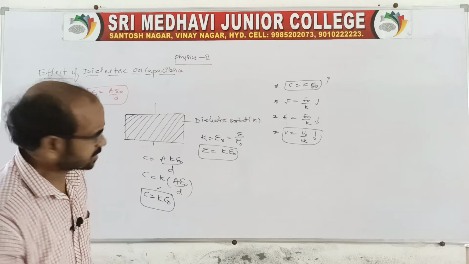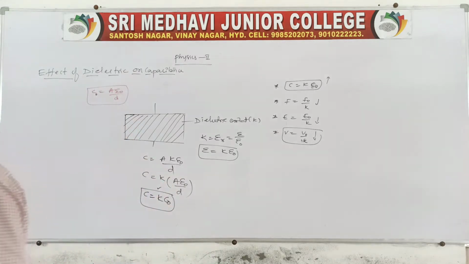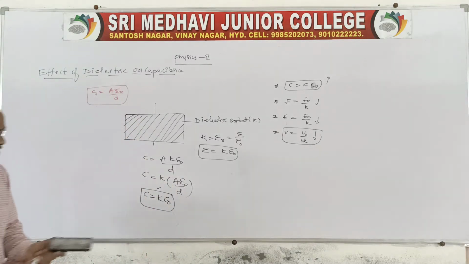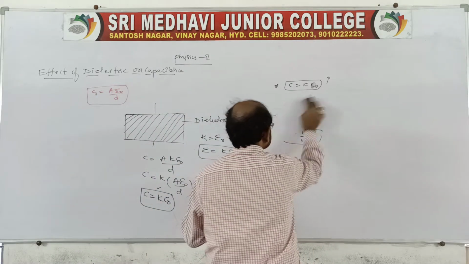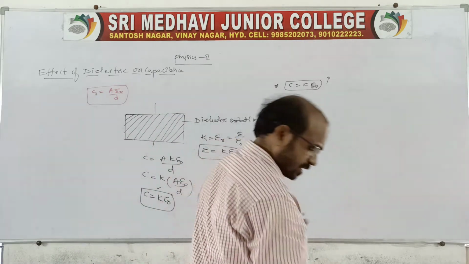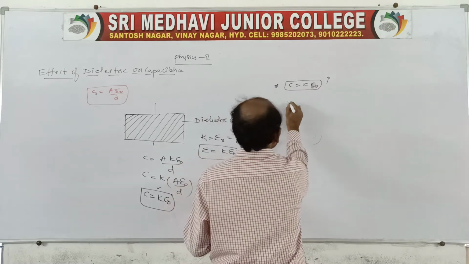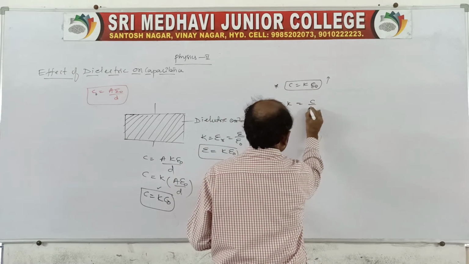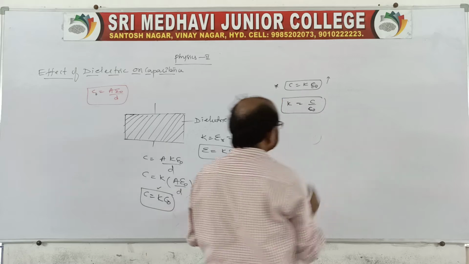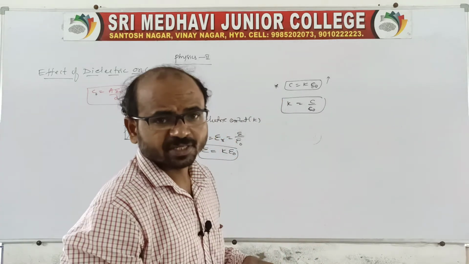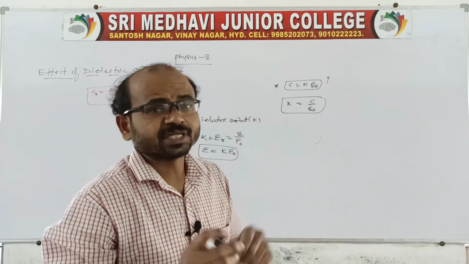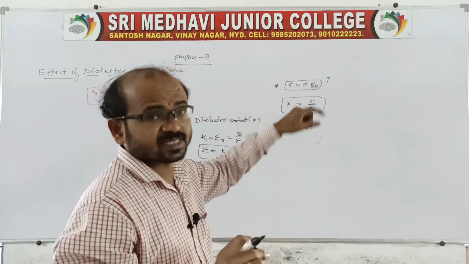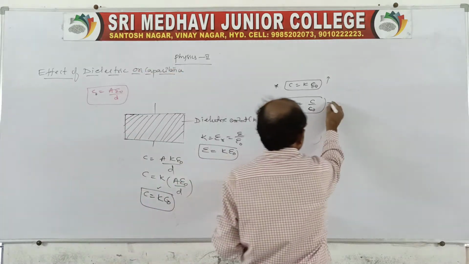Now let us move to the statement about the dielectric constant. K is equal to C by C naught. It is the ratio of the capacitance with the dielectric to the capacitance without any dielectric. This is the dielectric constant statement, and we can also call it epsilon R.